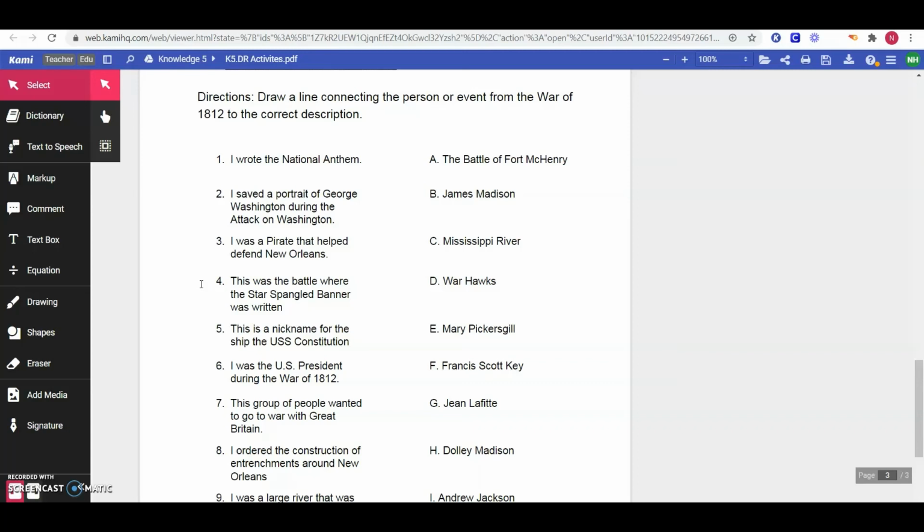This was the battle where the Star-Spangled Banner was written. 5. This is a nickname for the ship, the USS Constitution. 6. I was the US President during the War of 1812.